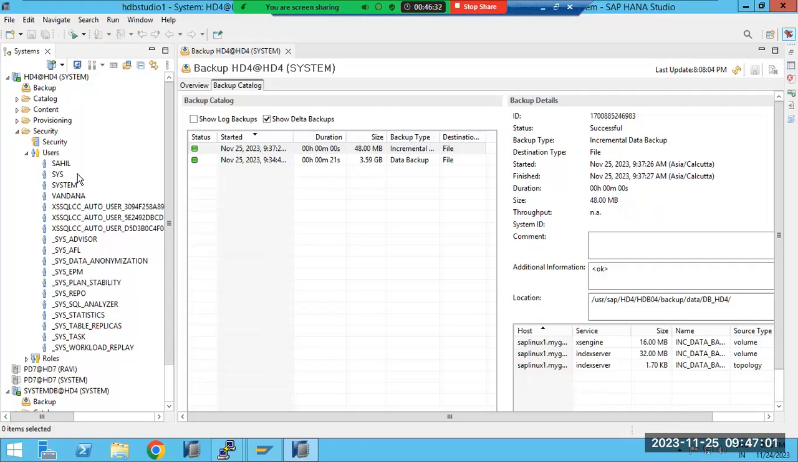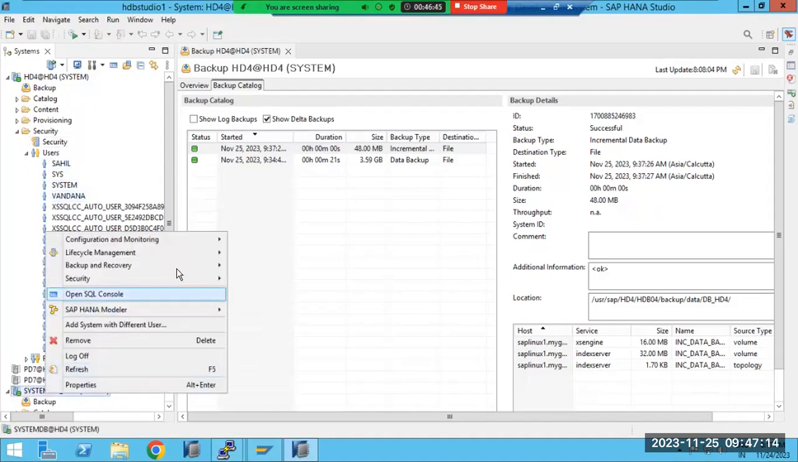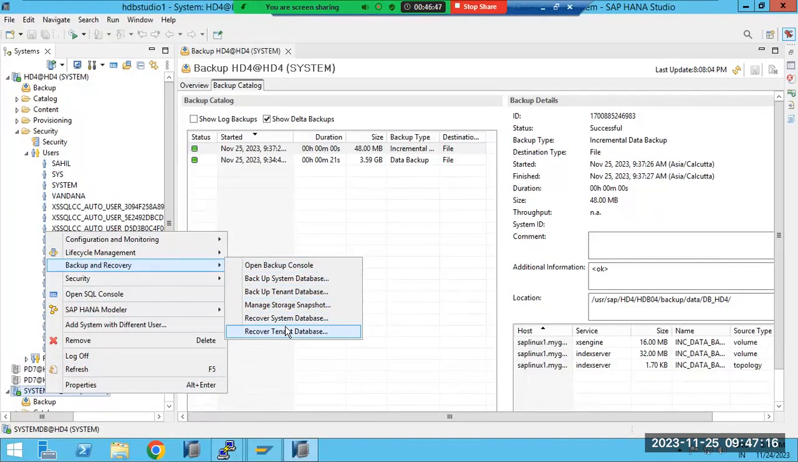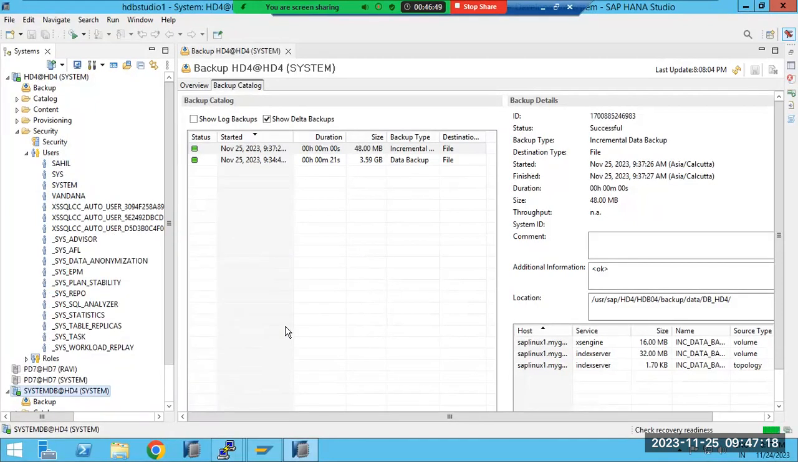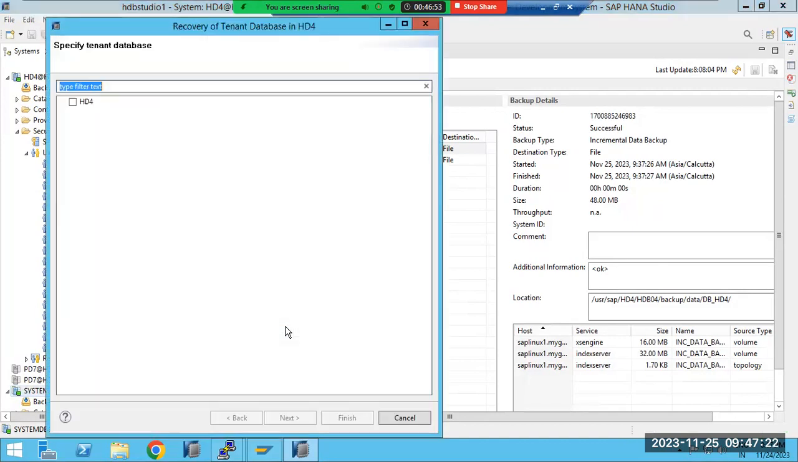Anyhow, that's why we have to take the everyday full database backup. So again, these users are created. Why? Because we have recovered the data. Deleted data, we have recovered it. So that's why we need to use the backup and recovery option in the HANA database here.